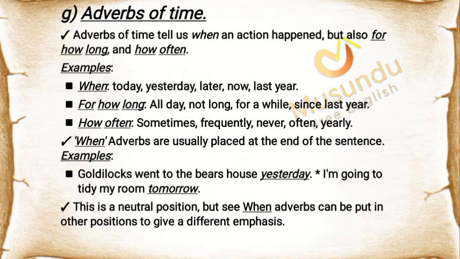For how long: all day, not long, for a while, since last year. How often: sometimes, frequently, never, often, yearly. When adverbs are usually placed at the end of the sentence. Examples: Goldilocks went to the bear's house yesterday. I'm going to tidy my room tomorrow. This is a neutral position, but see, when adverbs can be put in other positions to give a different emphasis.